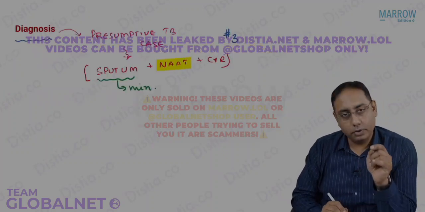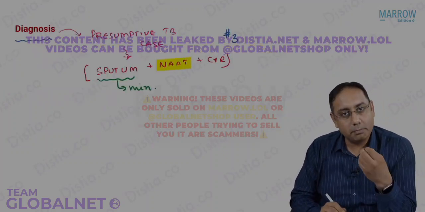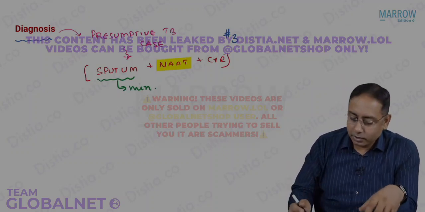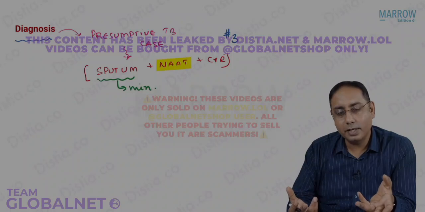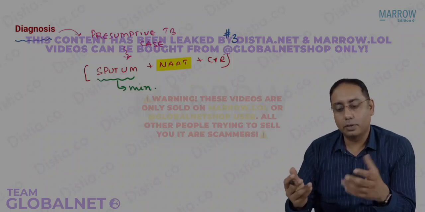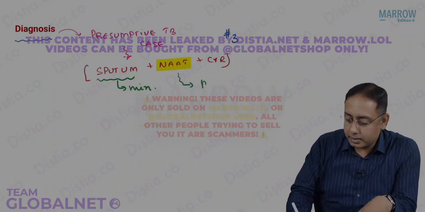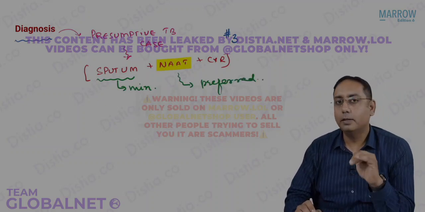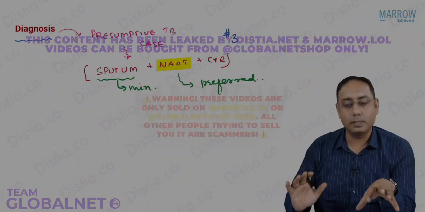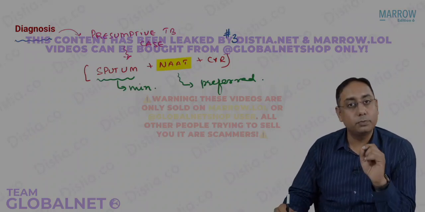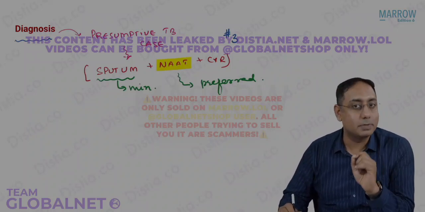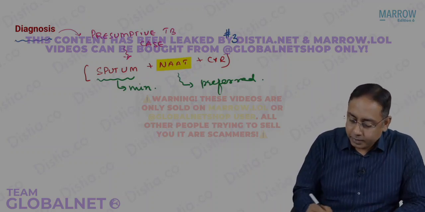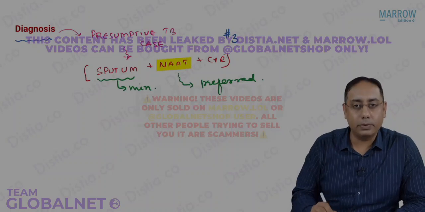In case you're working in big towns or big cities, or you're working in Delhi, Mumbai, metropolitan areas, there you will have CBNAT facility. In case you have both the facility options, then the preferred option is CBNAT. Did you get it? The minimum is sputum and the preferred is CBNAT. I would also like to tell you that sputum is a highly sensitive and specific test. CBNAT is highly specific and sensitive. So you do sputum and CBNAT together.